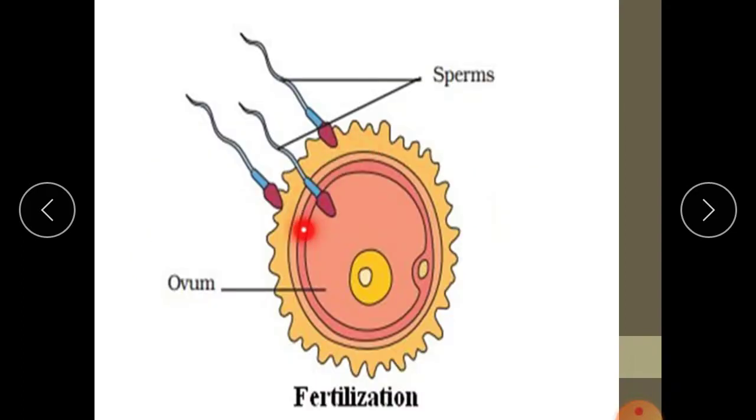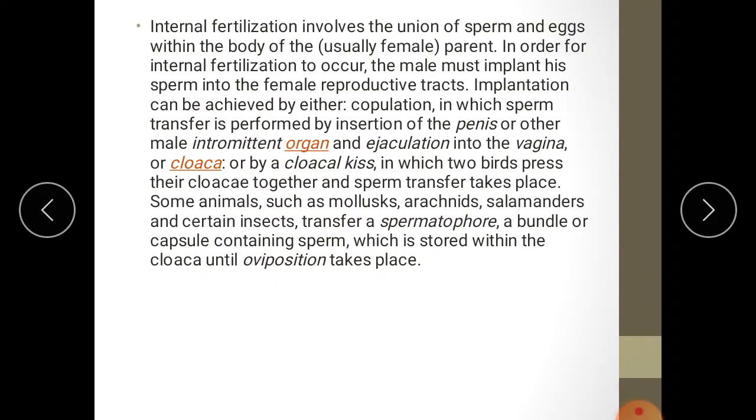So this is the egg. These are sperms. Sperms enter into the egg. The ovum becomes fertilized. So internal fertilization involves the union of sperm and eggs within the body of the female parent.